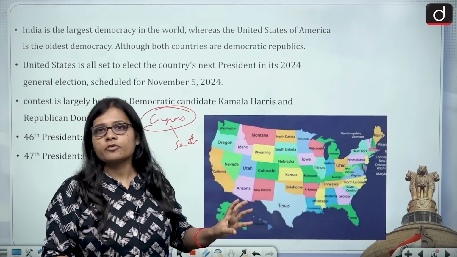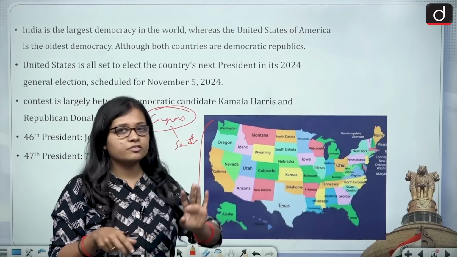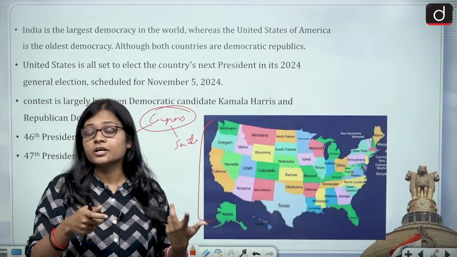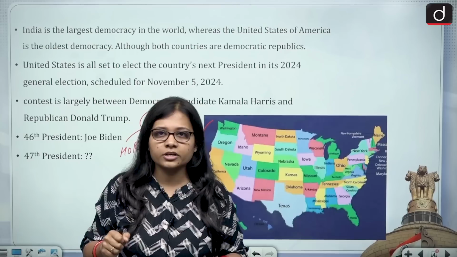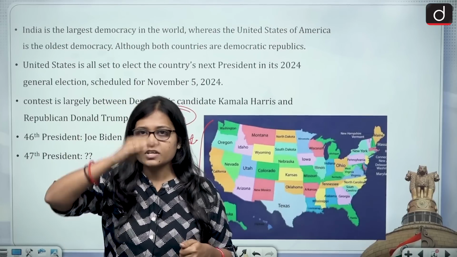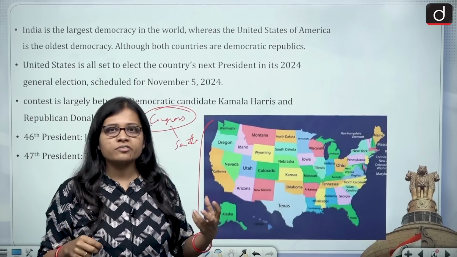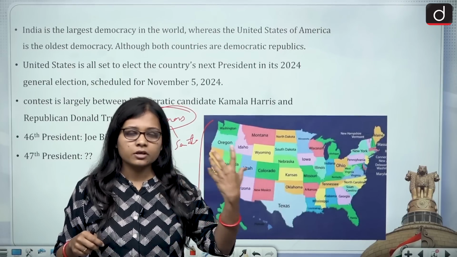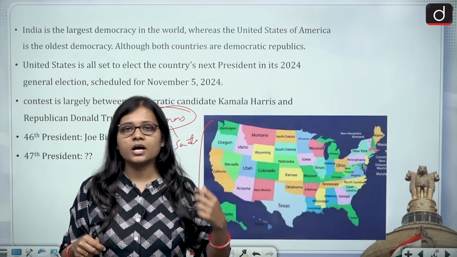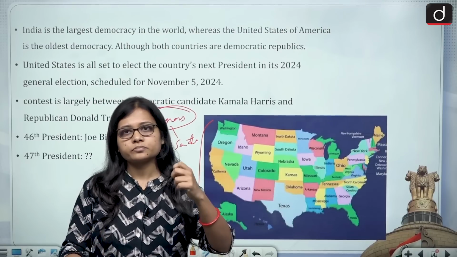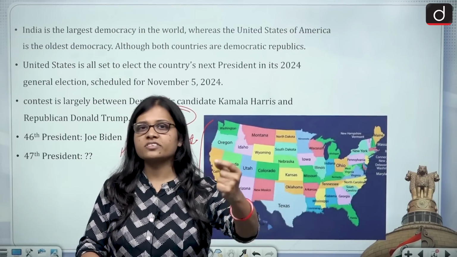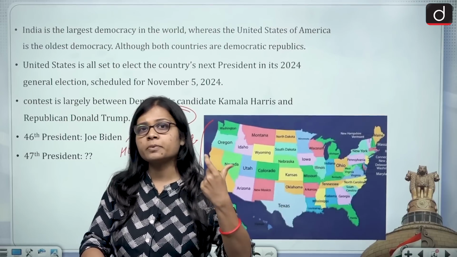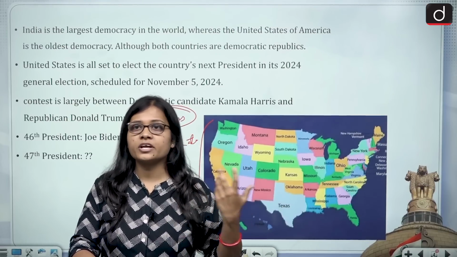So this is the map of the United States of America. If we talk about the country, US as a country is situated in which continent? It is situated in the North American continent, above Mexico and below Canada. Now the US, the world's biggest superpower, a country which has the biggest GDP in the world, a country which almost rules the world and shows the direction in which the globe moves, or the GDP of every country moves.